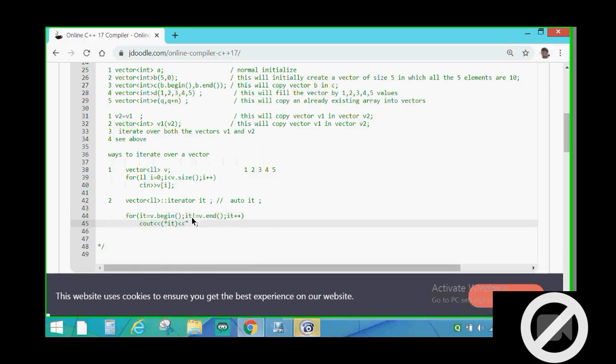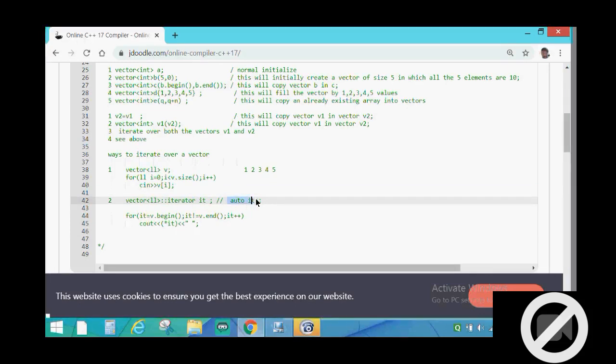Now I will explain what all this is about. First of all, you can declare an iterator like this, or by just writing this also. Instead of writing all of these things, we can write it like this also. But this has some problems. That's why I would recommend that you use this.